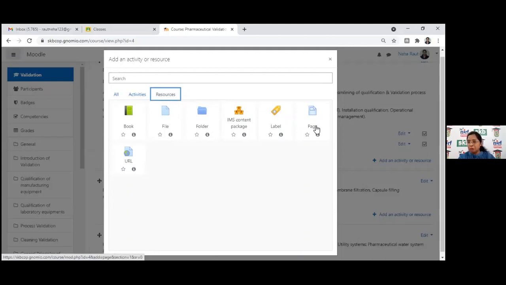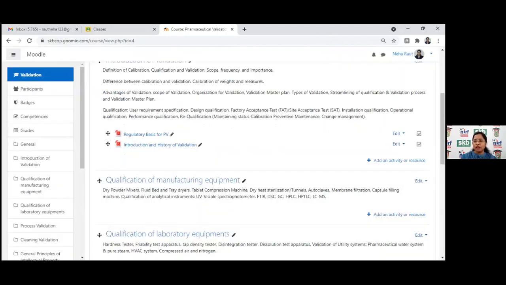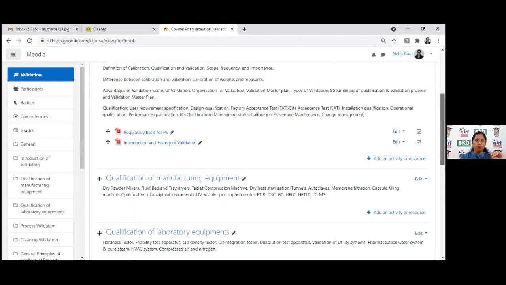We can create one page if we would like to show, once the student clicks on your course, the instructions only. So we can prepare a page. The student will see the page first, and then will be able to go through the course. Then we can add a URL for the video and all through the same. Likewise, you can add the different resources and different activities on this Moodle platform.